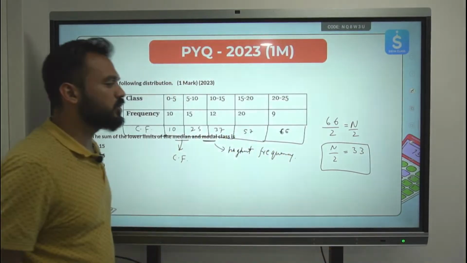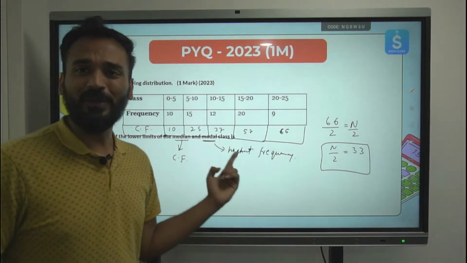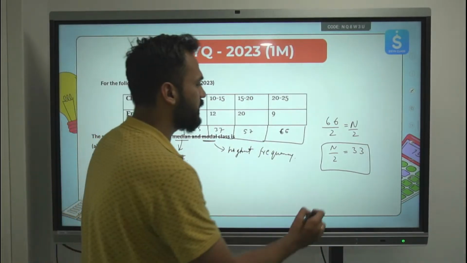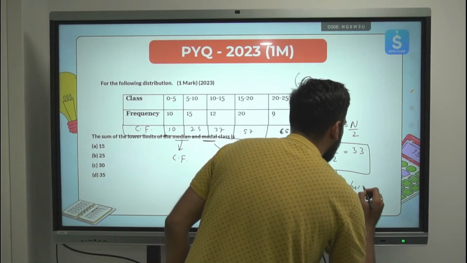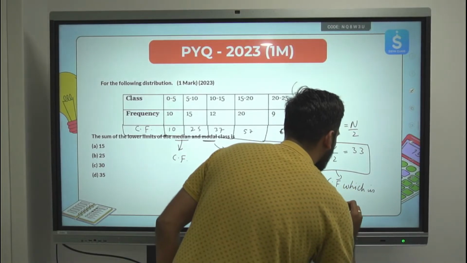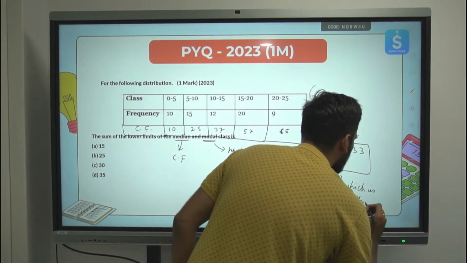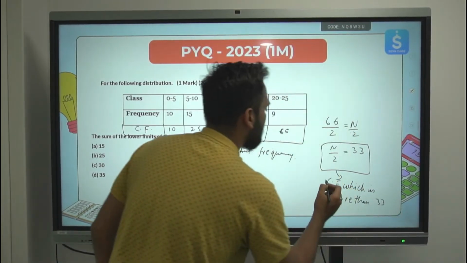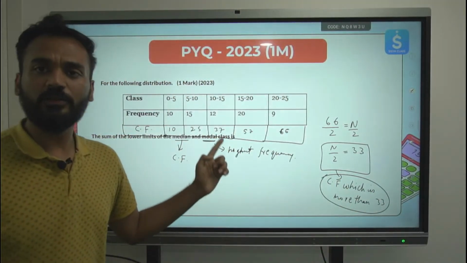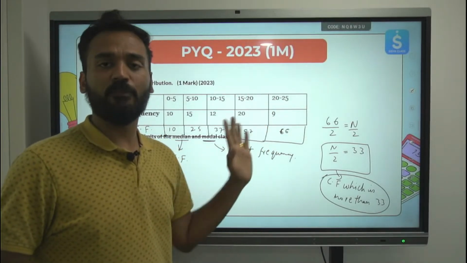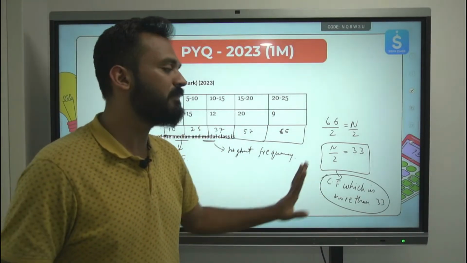Can you tell me which cumulative frequency is just more than 33? This will be this cumulative frequency. Whichever cumulative frequency you point to, the corresponding class will be the median class.